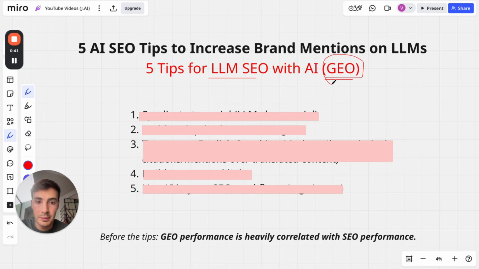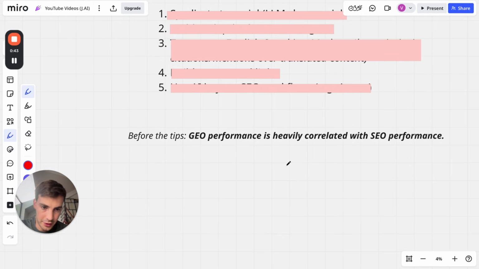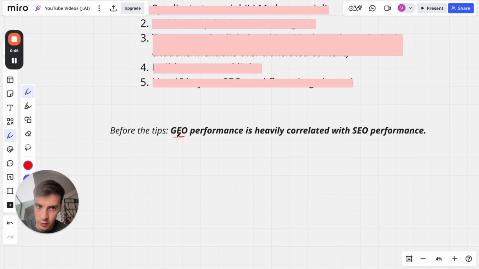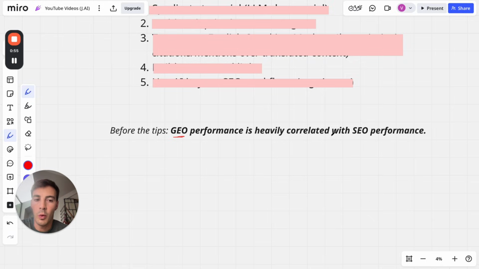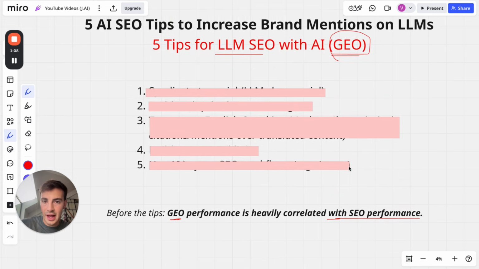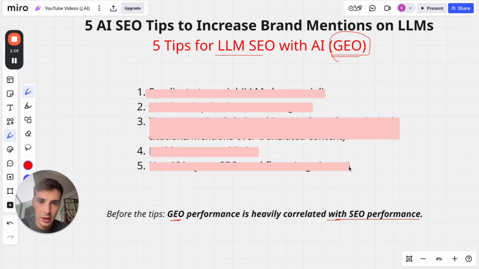Now, before we go over the tips, one thing that's very important that I made clear here is that GEO performance, so how well you perform on your AI citations, is heavily correlated with how well you perform on classic SEO. So how well you rank on Bing and Google directly translates to the number of mentions or citations you get on the LLMs. All this is to say that if you don't have good SEO, all these are quite pointless, okay? So make sure your SEO is good before you move into the GEO.